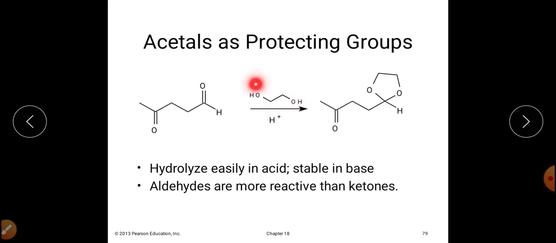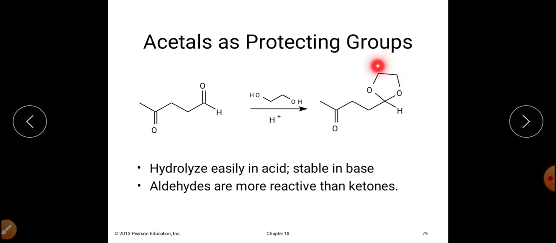This is basically a diol. When the diol reacts, out of these two carbonyl groups, the one which is more reactive will react with the diol. We know that aldehydes are more reactive, so it will react with the diol, and this reaction will convert this particular carbonyl group into acetal.